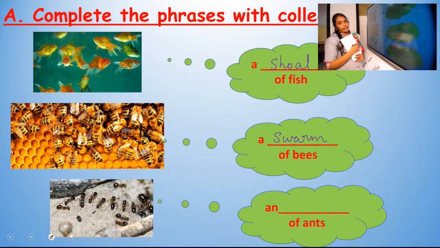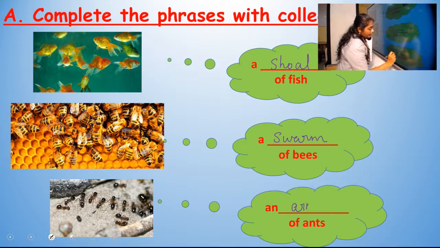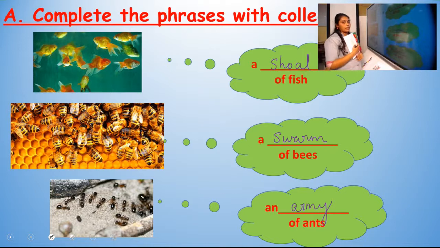And a dash of ants. This is a group of animals, ants. So we have to use a collective noun for ants. An army of ants. What is the collective noun for ants? An army of ants.